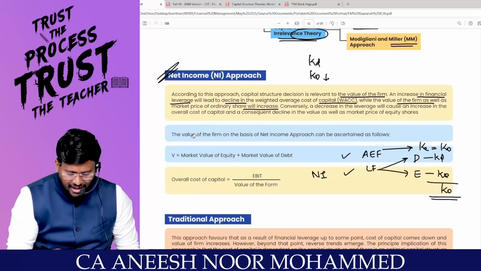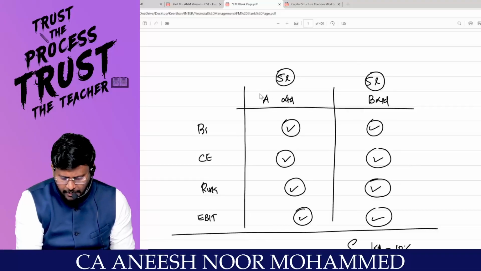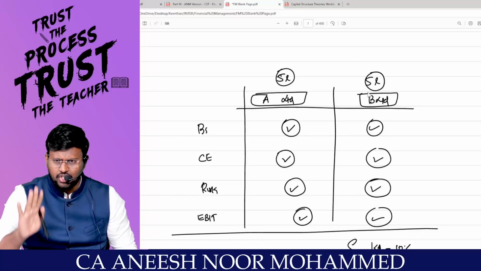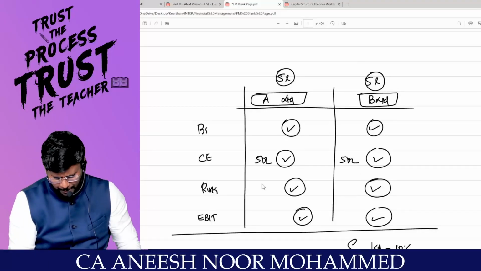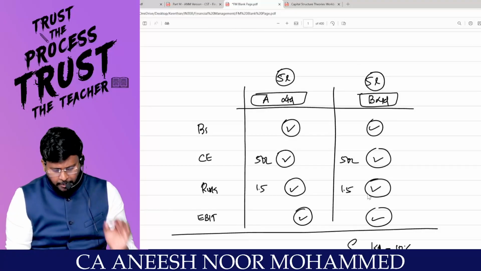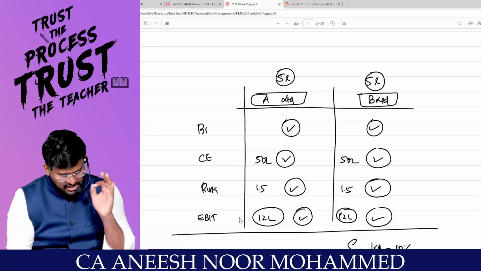The value of the firm as well as the market price of the ordinary share will increase. So the NI approach is saying, let there be two companies. A Limited does only the business of cloth, and B Limited also does only the business of cloth. 50 lakhs is the capital employed in each. Assume the beta of both businesses is 1.5, and the EBIT generated by both businesses is 12 lakhs. Let it be the same. Still, the value of the firm will change.